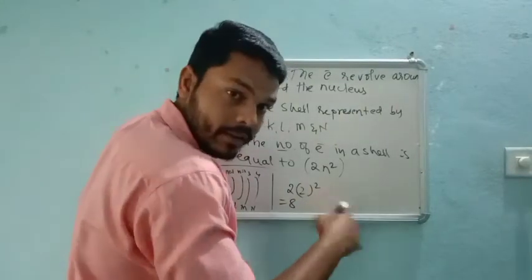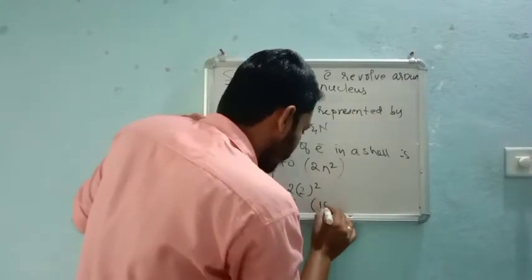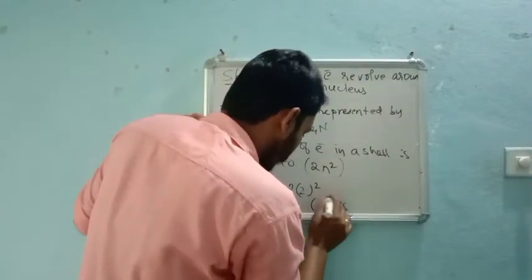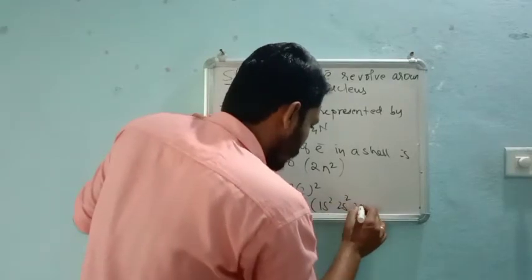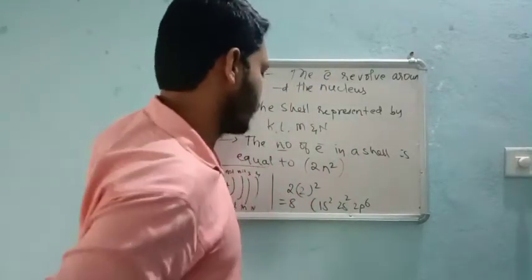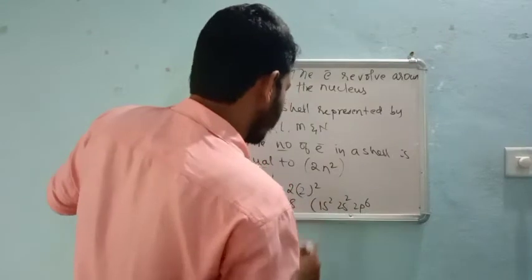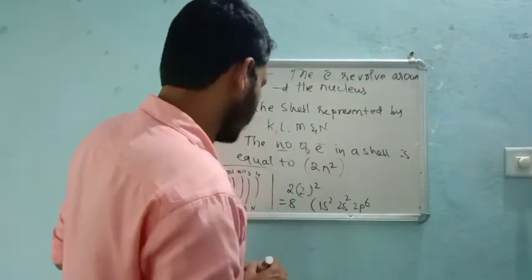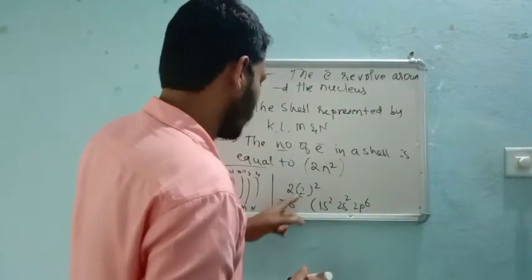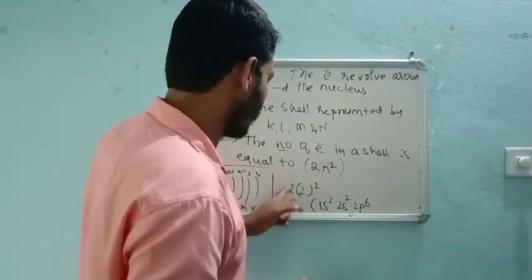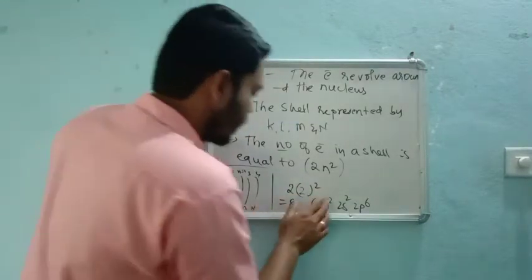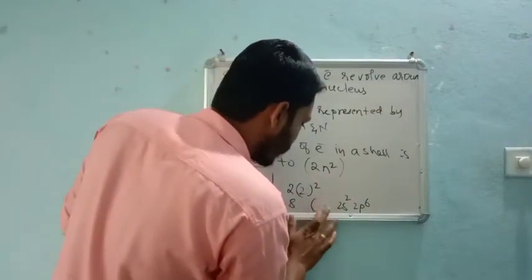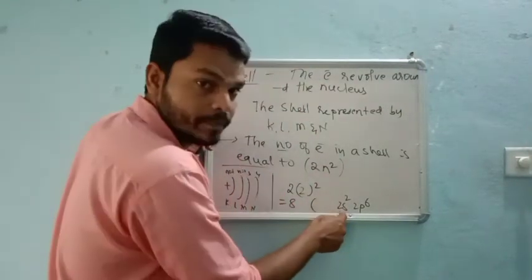So if I revise, 1s 2, 2s 2, 2p 6. If we see the L cell, 2 into 2 squared is 4, 4 into 2 is 8. So in the second cell, how many electrons are present? 8.